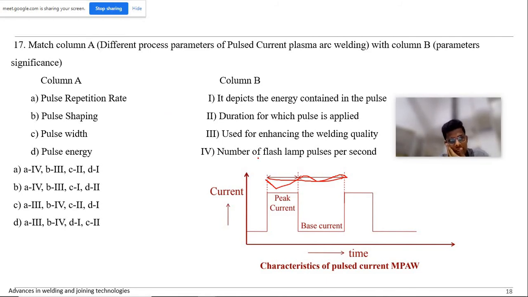Then pulse shaping, basically whether it is rectangle or even sometimes you can use triangle and some other shapes. So we can use it for enhancing the welding quality, in the sense that if I use a triangle, we will get a different kind of bead compared to rectangular, if we compare. So basically, it is used for enhancing the weld quality.